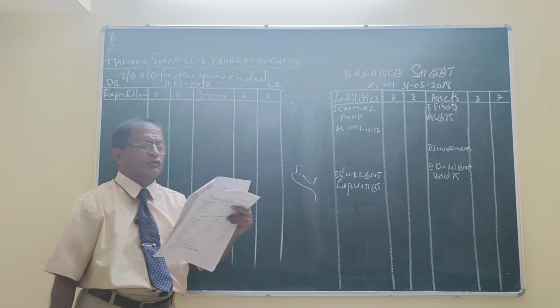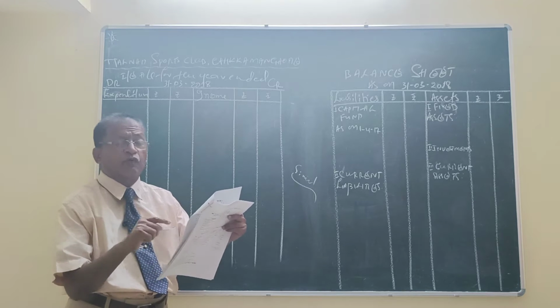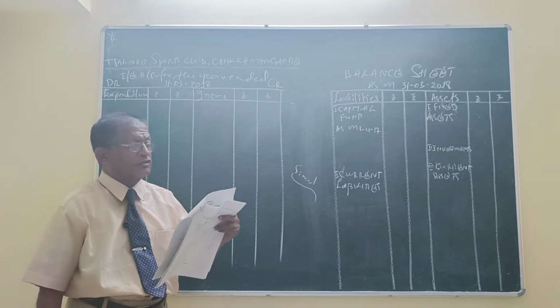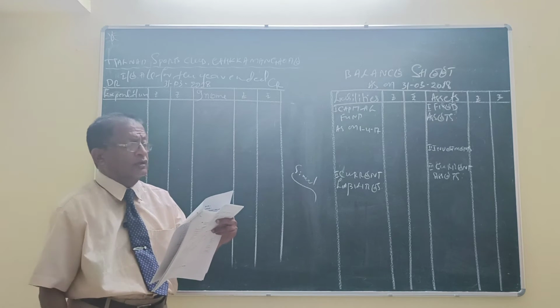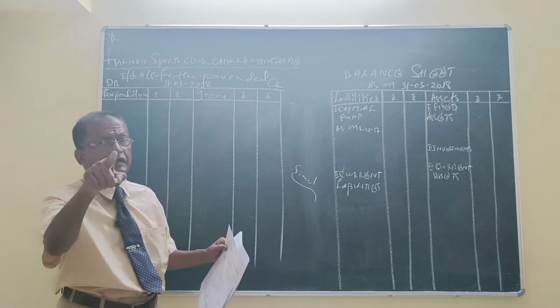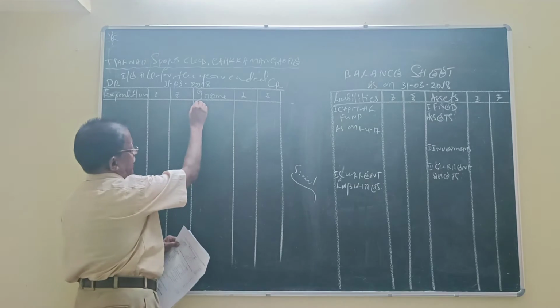Outstanding salary 3,200 and the same item was paid, therefore ignored. Outstanding rent 800, same was paid, therefore should be ignored. Subscription received in advance 4,000. It is added to the subscription